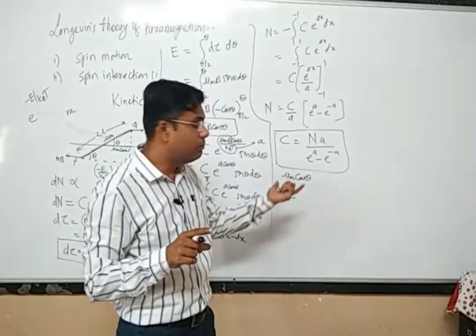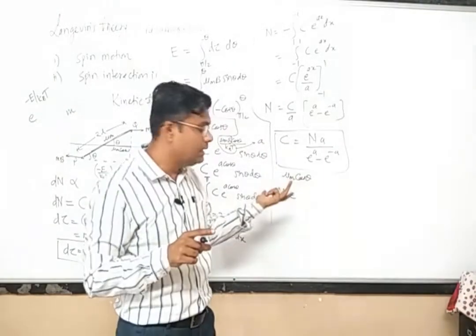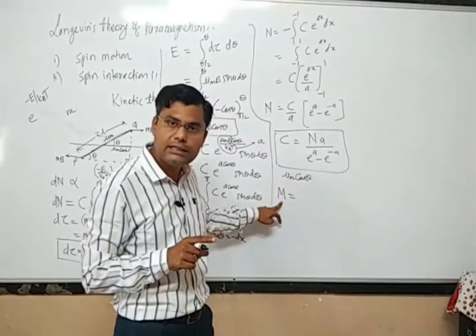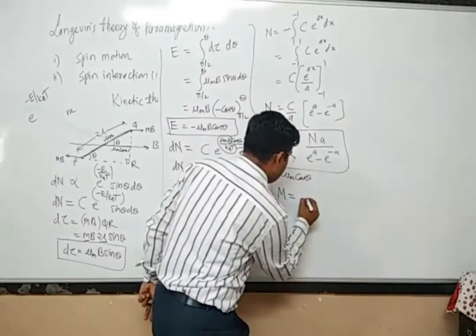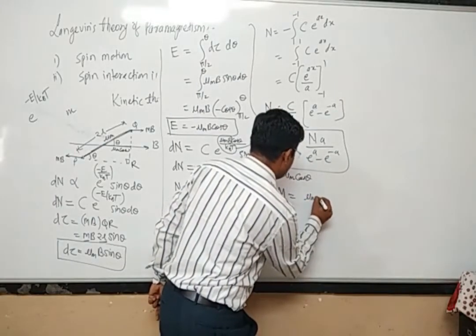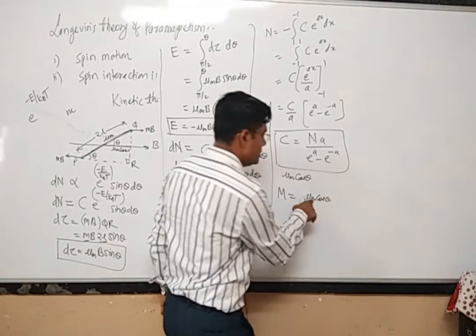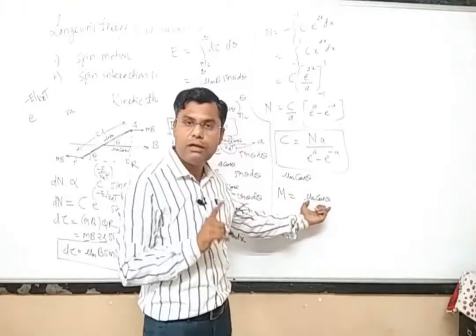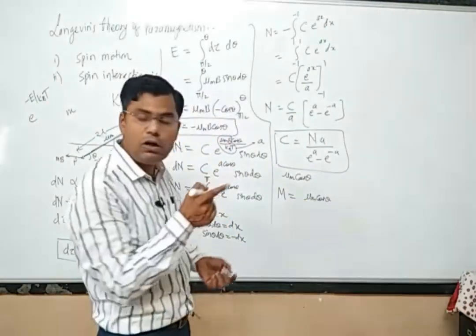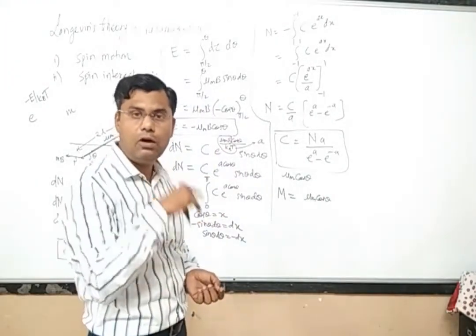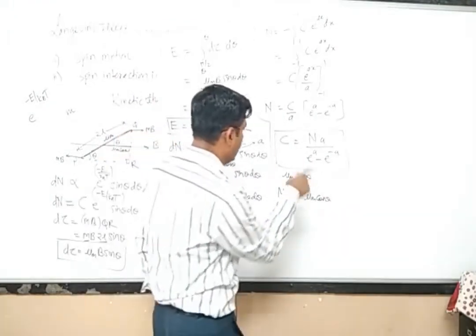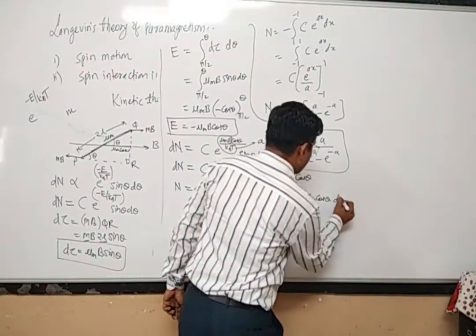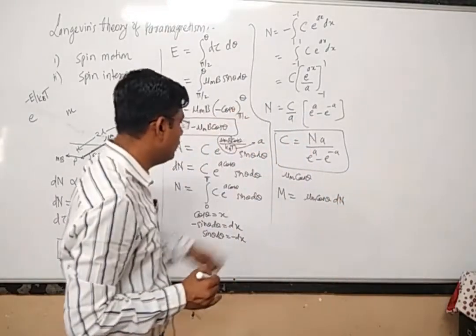Now the component of the magnetization by all the atoms in the direction of magnetic field is nothing but the magnetization. So this is the component of magnetization by one atom, that is mu m into cos theta. I want the component of magnetization by all the dipoles or by all the atoms. So how many atoms am I having? I am having dn number of atoms.